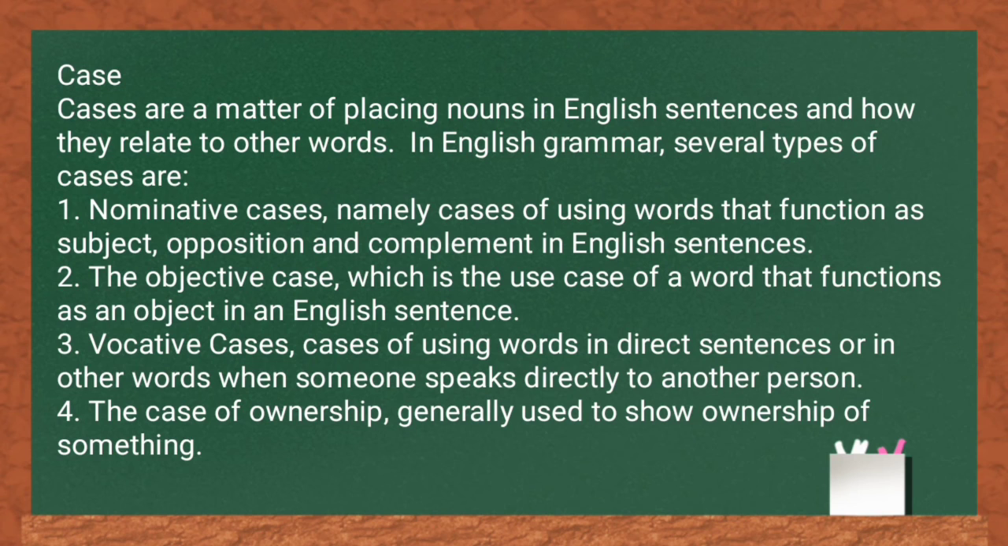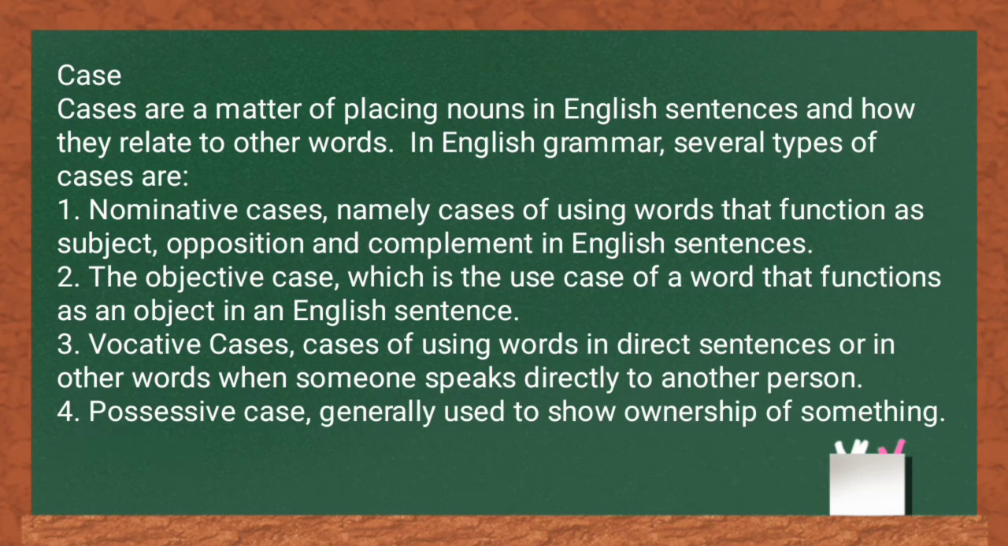Number 2. The objective case, which is the use case of a word that functions as an object in an English sentence. 3. Vocative case, cases of using words in direct sentence, or in other words when someone speaks directly to another person. 4. Possessive case, generally used to show ownership of something.